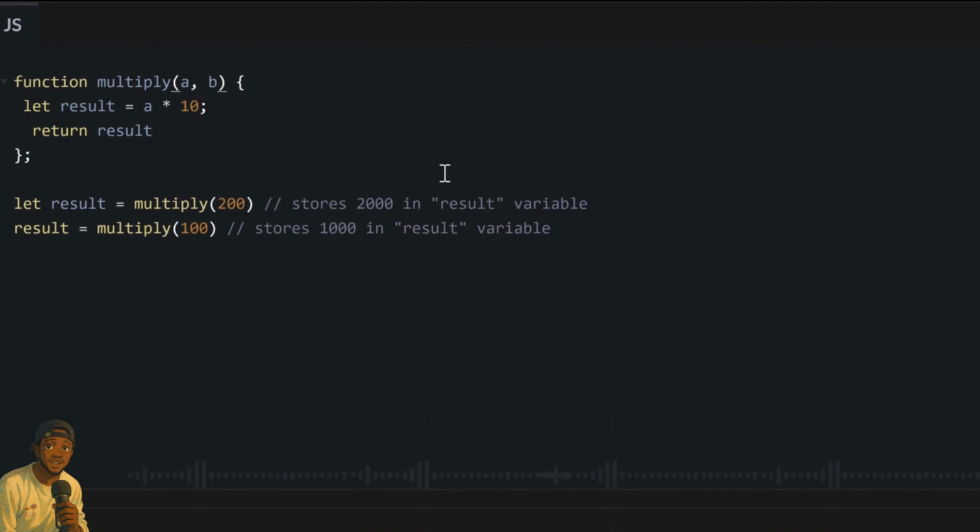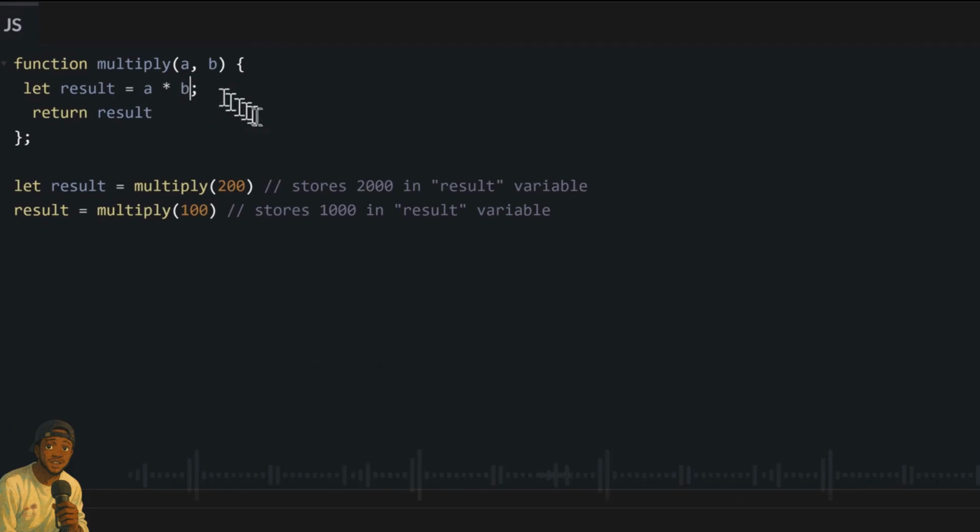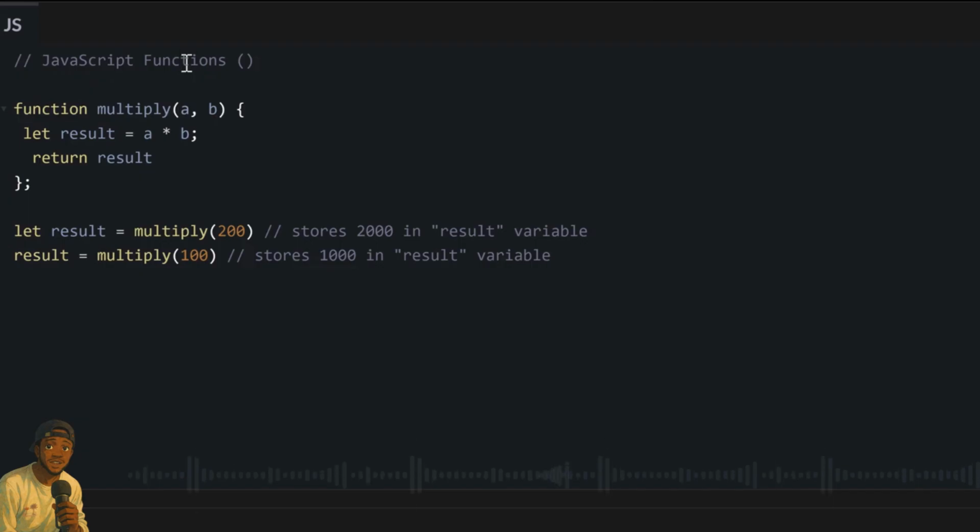the names of the variables we put inside our arguments can be anything. You can write goat and dog as your arguments and it will do the same thing as long as you use them right inside your function. So if we make this argument goat, that means this A times 10 must be goat times 10. But it is still the same thing: any argument we provide at the point of calling this function as our first argument will represent this goat. And if we write our second argument as dog, anything we use dog to do inside this function, the second argument we provide when calling the function is what will be used in the place of that dog.